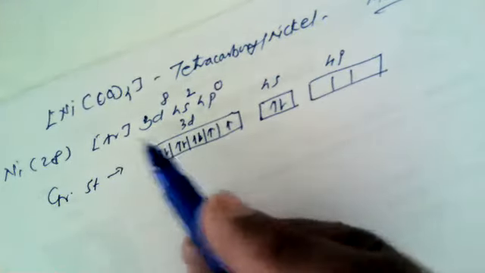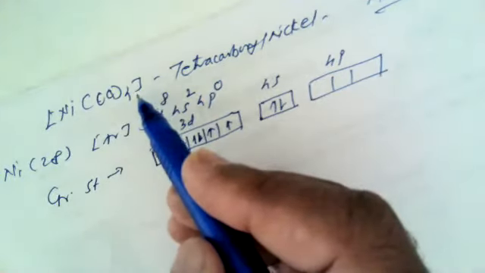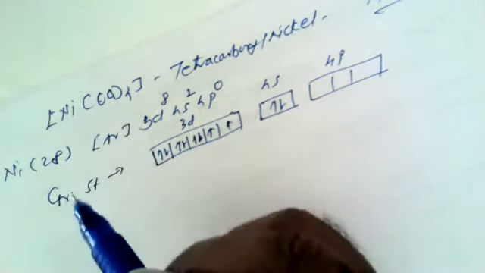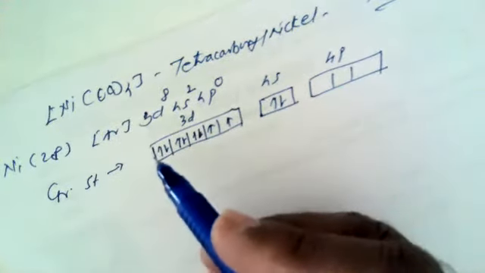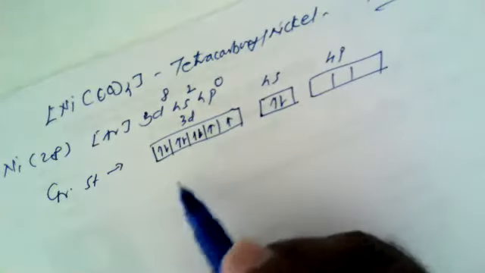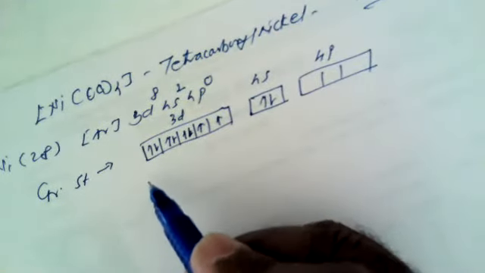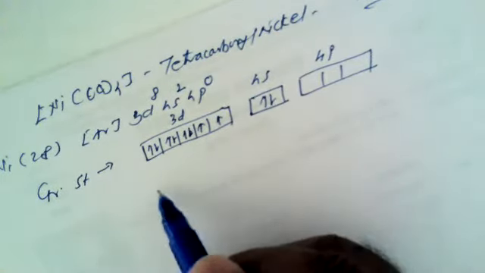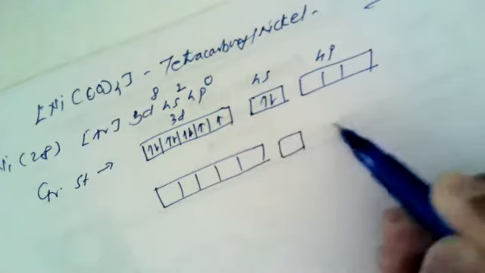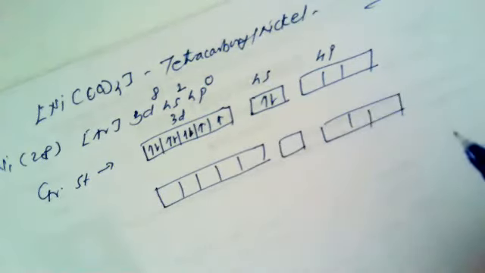Now when the 4 carbonyl groups approach with 2 electrons to the orbitals of nickel, the excited state electronic configuration becomes like this. This is again 3d, this is 4s, and this is 4p.